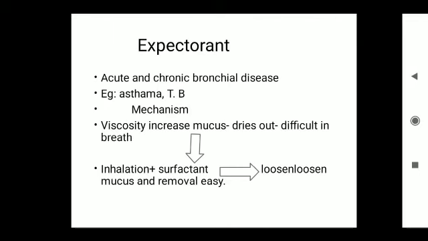By the addition of surfactants in the form of mist or spray, the mucus is loosened, allowing easy removal and relief from the breathing difficulty.